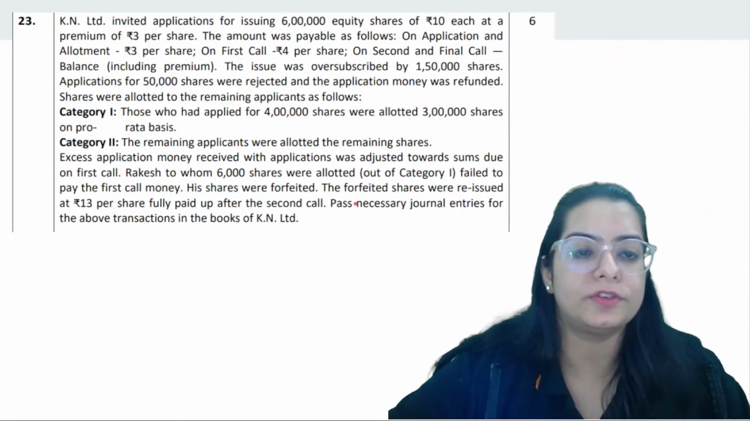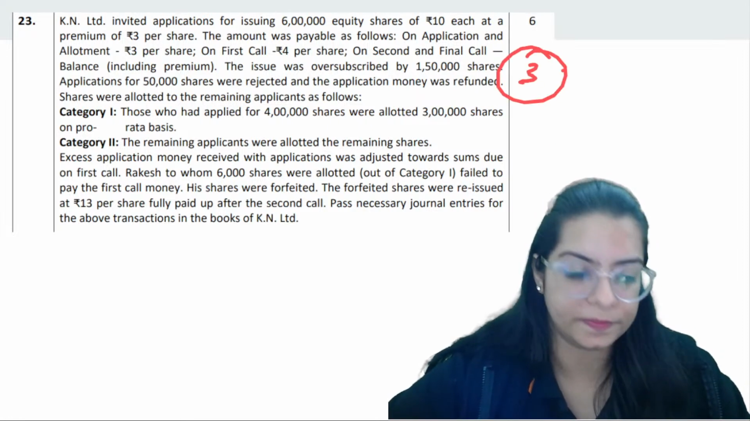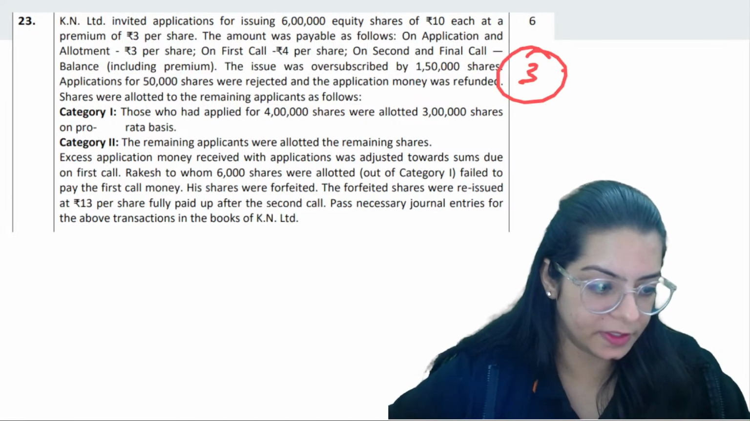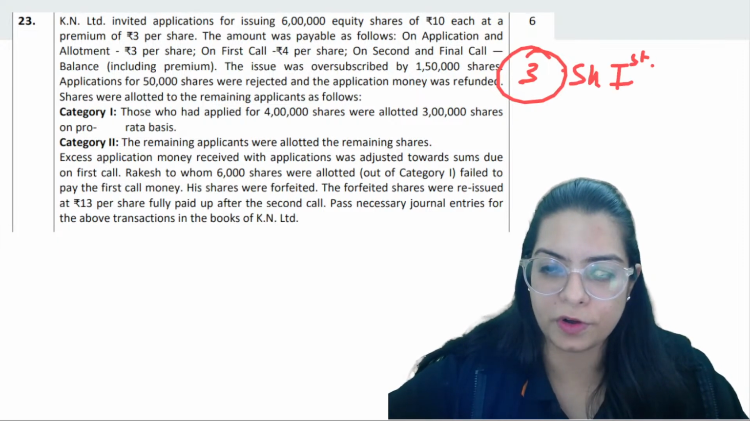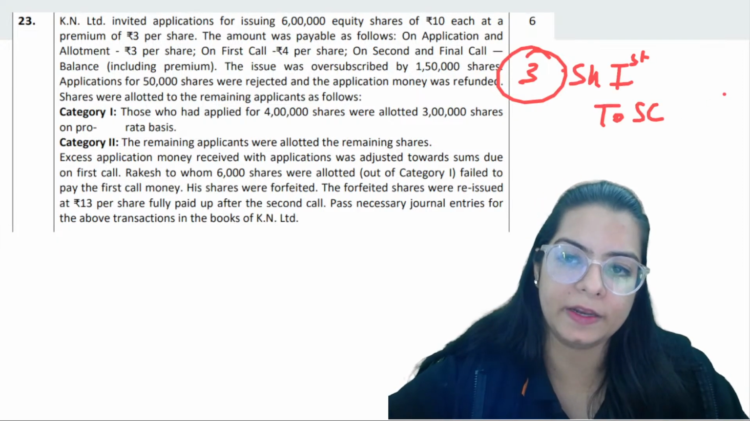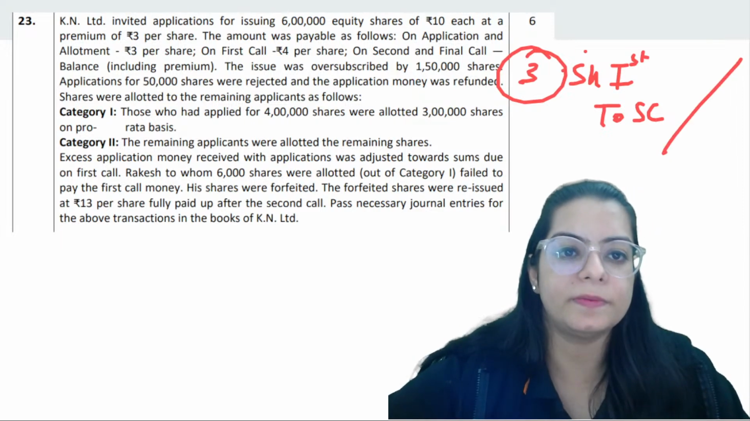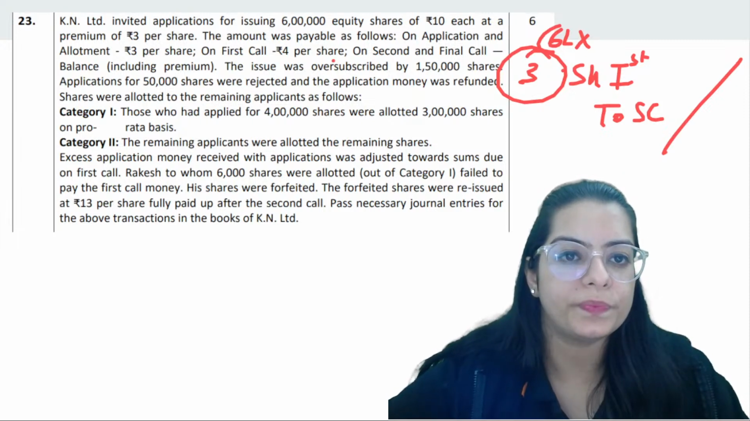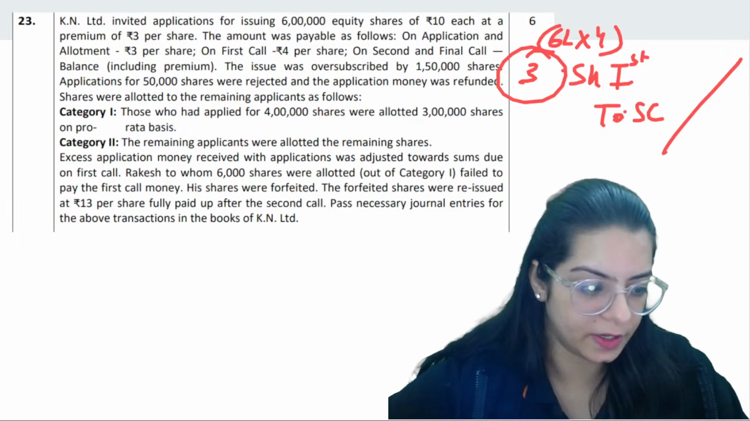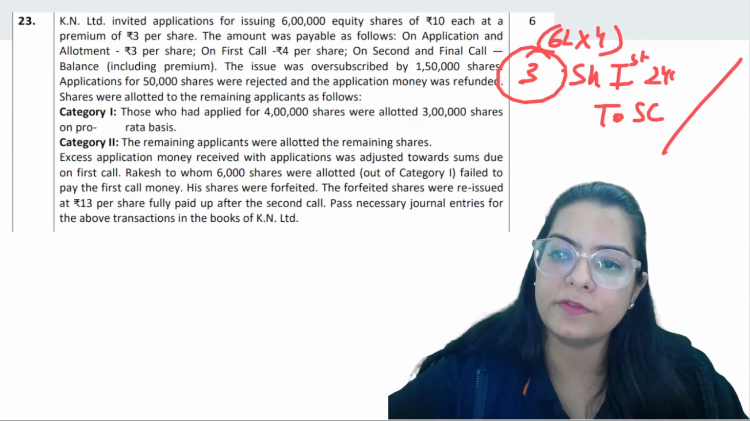Next, look, the next situation is entry number 3. Entry number 3 is your share first call will become due. Share first call to share capital. This will become due by 6 lakh into 4, so it will become due by 24 lakh.